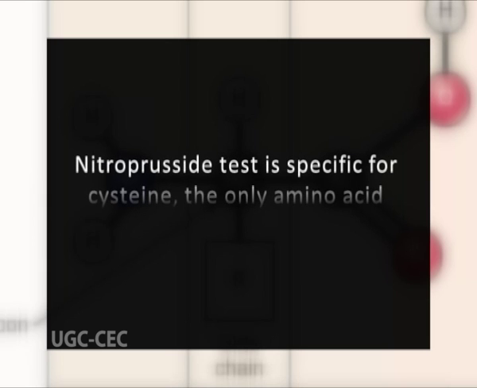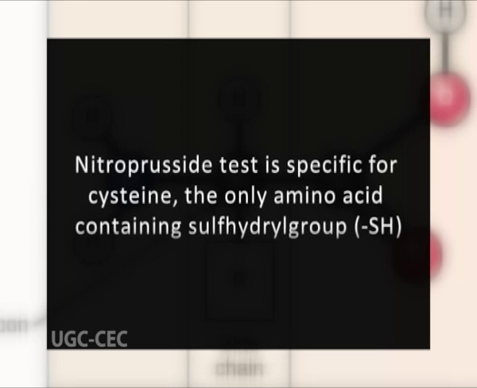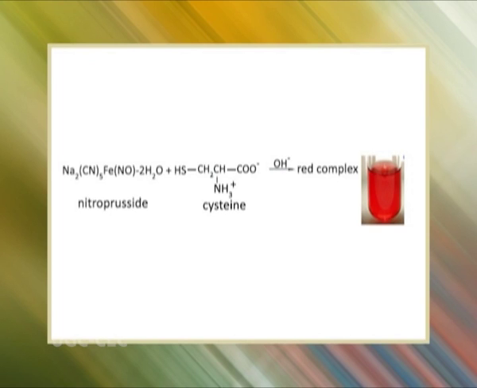The nitroprusside test is specific for cysteine, the only amino acid containing sulfhydryl group. This group reacts with nitroprusside in presence of excess ammonia to yield a red colored complex.